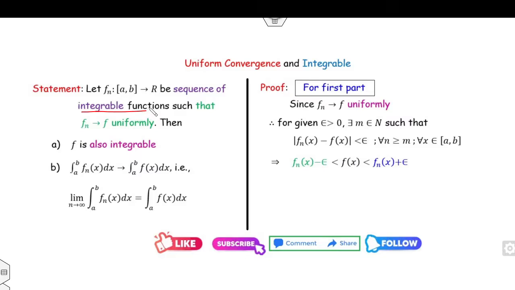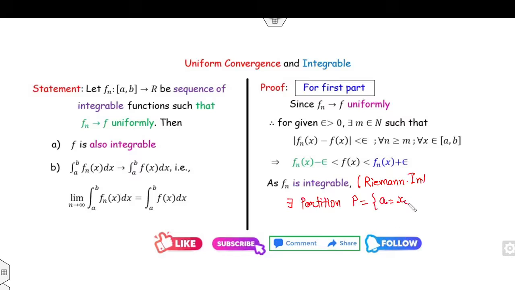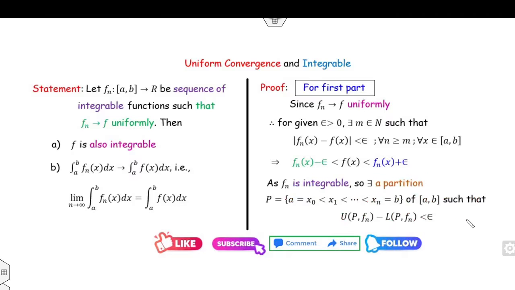Another thing is also given: fn is Riemann integrable. What is the meaning of Riemann integrable? What is the definition? There exists a partition of the closed interval a, b, such that x1 less than x2 less than up to xn, such that the upper sum U(P, fn) minus the lower sum L(P, fn) over the partition of the function fn is less than epsilon. Fine. Now we can start with this function f.